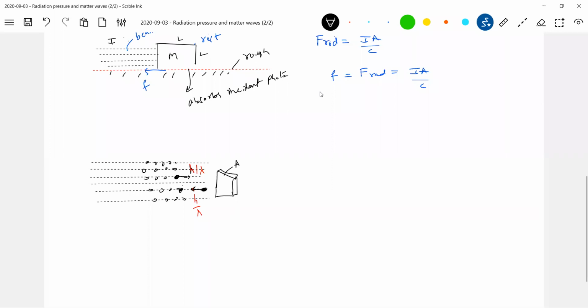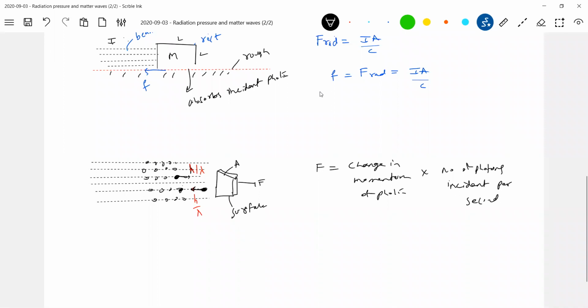What is the change in momentum of the photon? 2h by lambda. So directly let me go for the force experienced by this surface. F equals the change in momentum of photon times the number of photons incident per second, and they are incident normally.